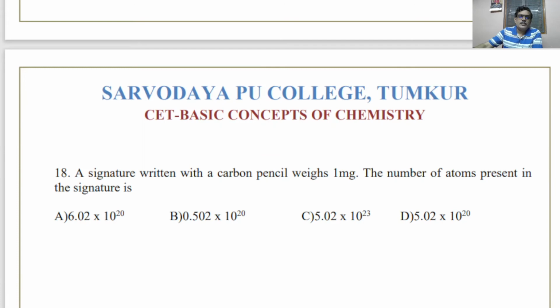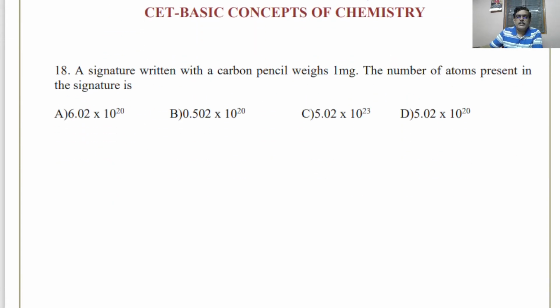A signature written with a carbon pencil weighs 1 milligram. The number of atoms present in the signature is. This is a very familiar question. It is asked very often. So it is about the mole and the mass once again. See, 12 gram of carbon means it is 1 mole. 1 mole means it is 6.022, but if you see the answer, they have avoided the second and third decimal digits. So 1 milligram, how much is that?